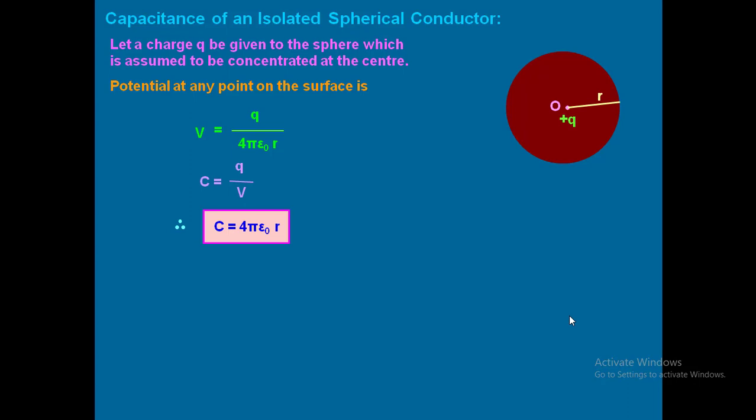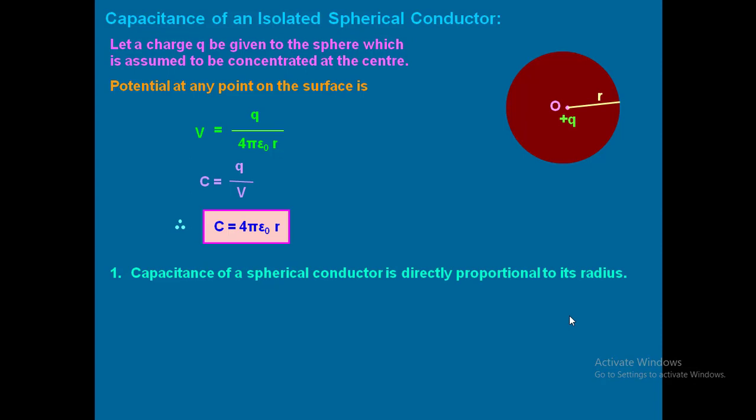In 1 mark or 2 mark questions they may ask, find the capacitance of an isolated spherical conductor. First of all we have to calculate the potential at any point on the surface by using the formula. Then use the formula C equal to Q by V. You will get the answer. Is this okay?